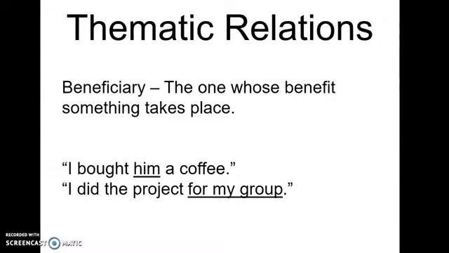So here we have for as a keyword. If you see for someone, it's a good indication that it might be occupying the beneficiary thematic role. However, in our first example, you can see that that's not always the case. "I bought him a coffee." Yeah, the buying of coffee was done for the purpose of benefiting him, but there is no for there. So it's a handy rule, but not necessarily true all the time.